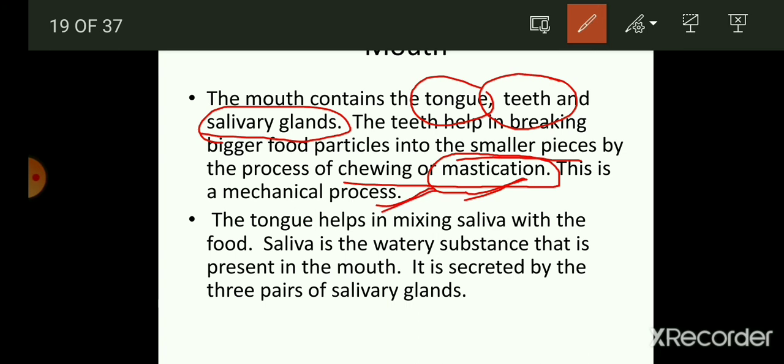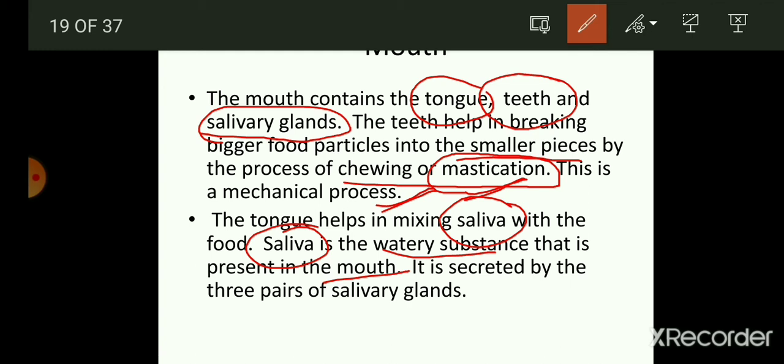Thereafter we have the tongue, which helps in mixing the saliva with the food, and saliva is a watery substance that is present in the mouth. So what is saliva? It is the watery substance present in the mouth. When you see delicious food in front of you, your mouth starts watering, and that watery substance is the saliva.